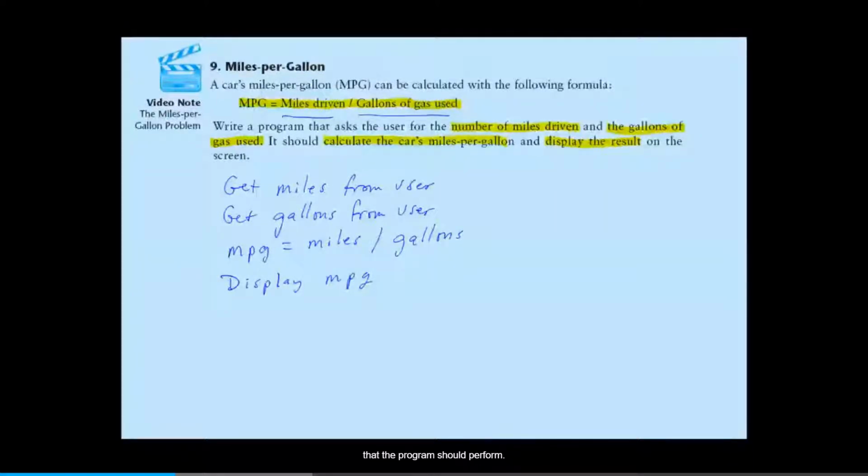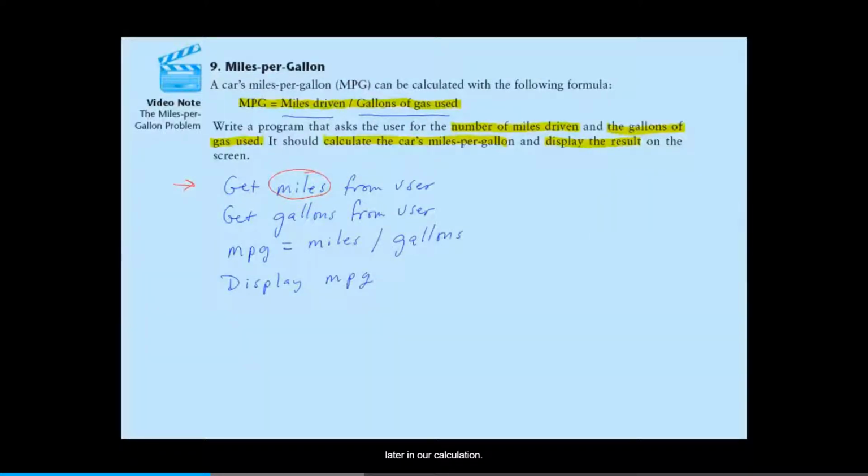We're not quite ready to start writing code, however. We need to look at this algorithm and try to determine the variables that we will need in the program. So let's just look at each step. The first step is to get miles from the user. Now this is an input operation. The program is going to read a piece of data from the keyboard, and that's the number of miles driven. So we need a variable to hold that value. We want to store that in memory because we're going to use it later in our calculation. That's one variable that we will need.